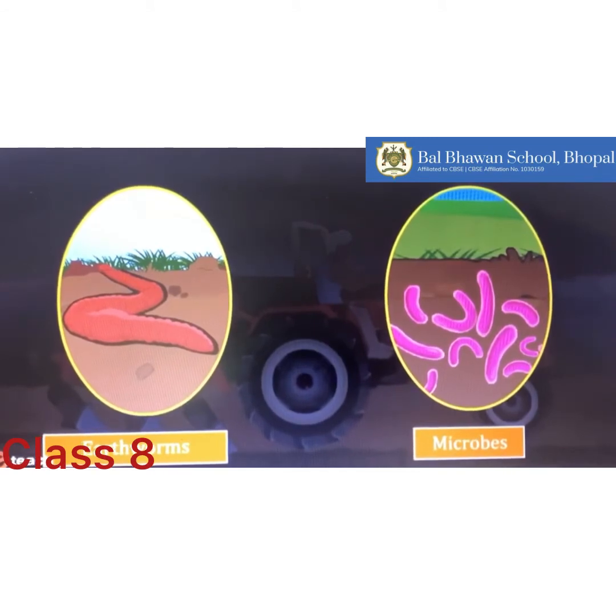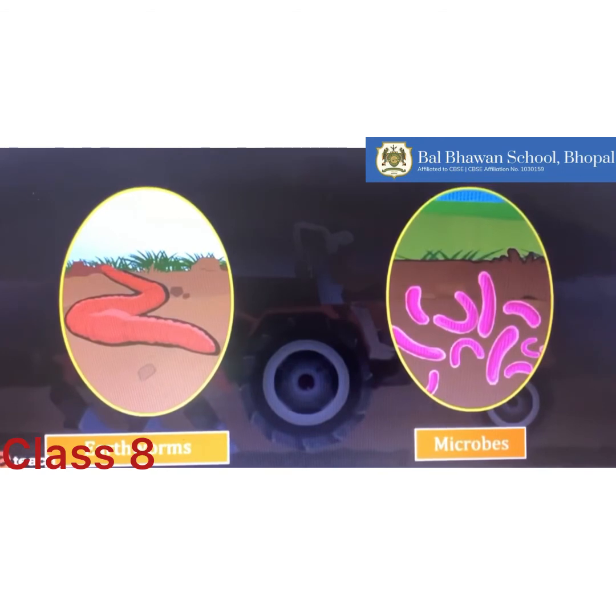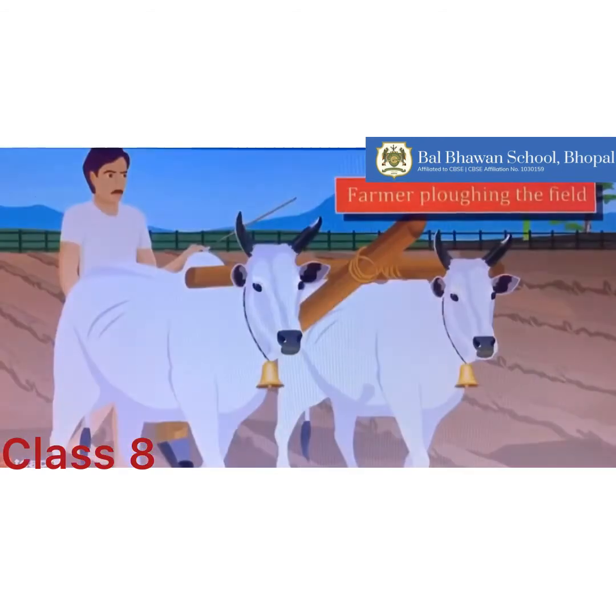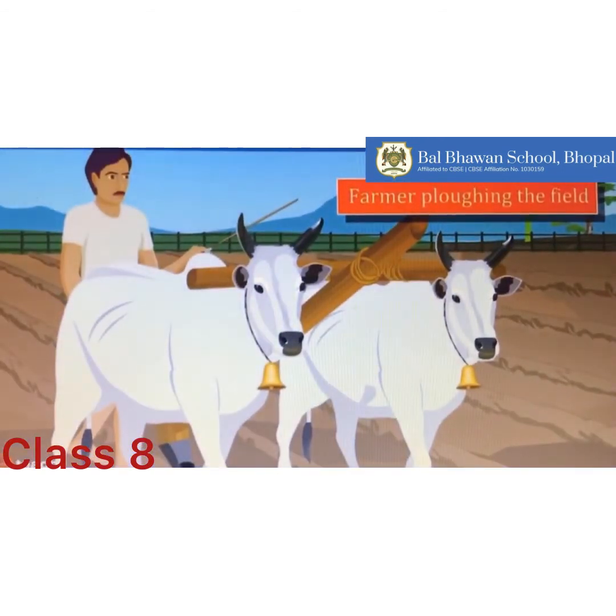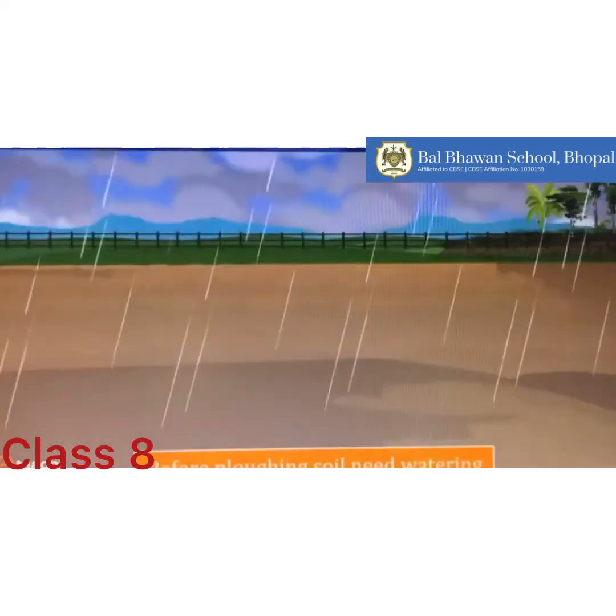The loosened soil helps in the growth of earthworms and microbes present in the soil. These organisms are friends of farmers, since they further turn and loosen the soil and add humus to it. The process of loosening and turning of the soil is called tilling or plowing.